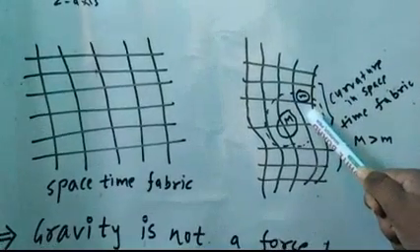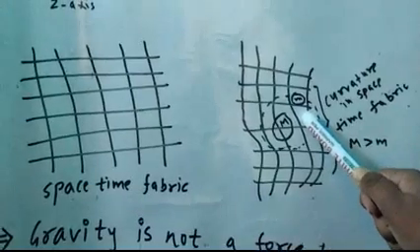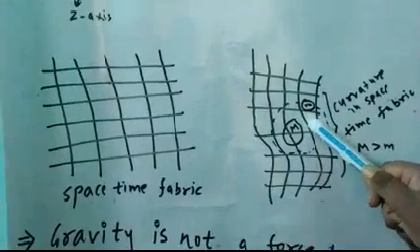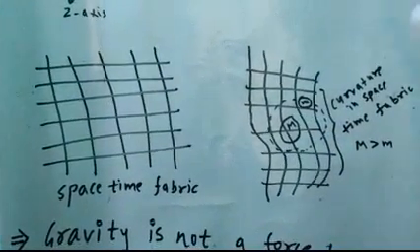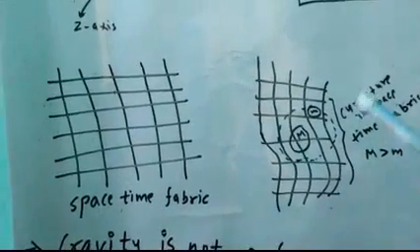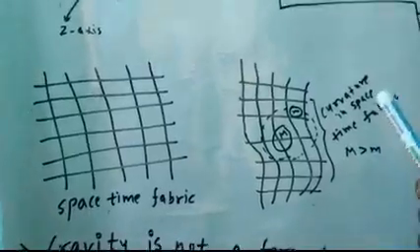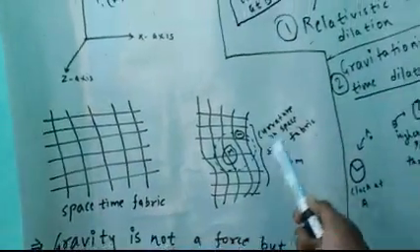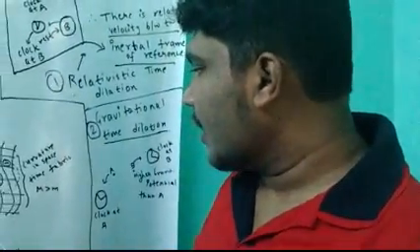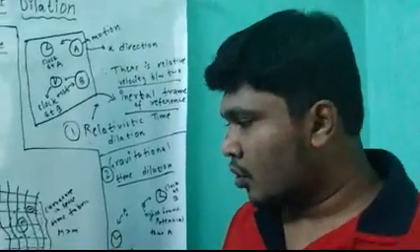Just like what happens in the solar system. Newton said that the gravitational force of attraction between the sun and the planets acts as a centripetal force, due to which all the planets revolve around the sun. But Einstein said that it is not so.